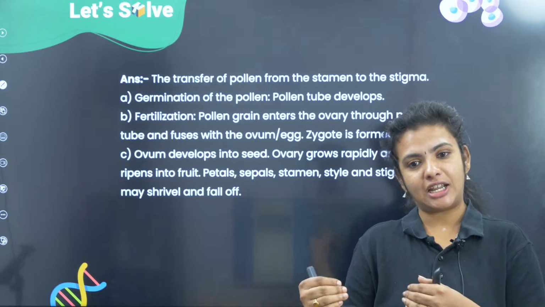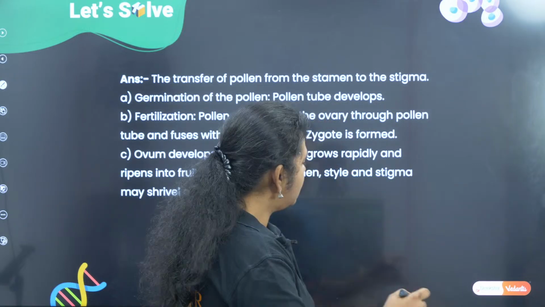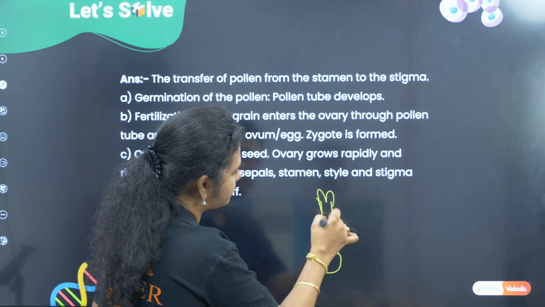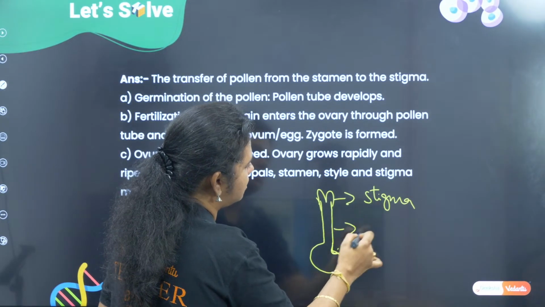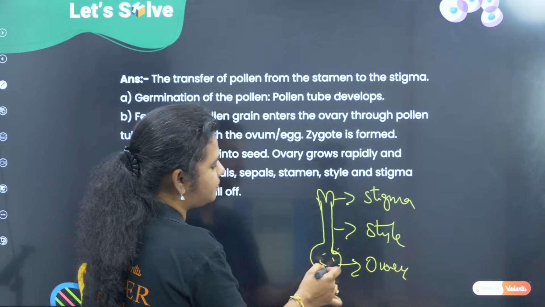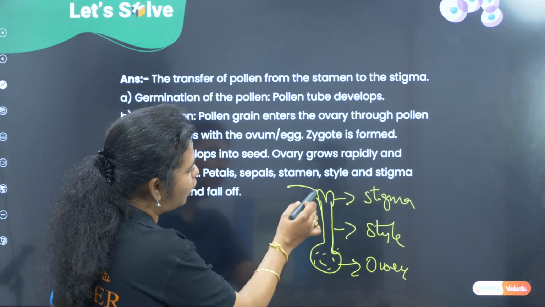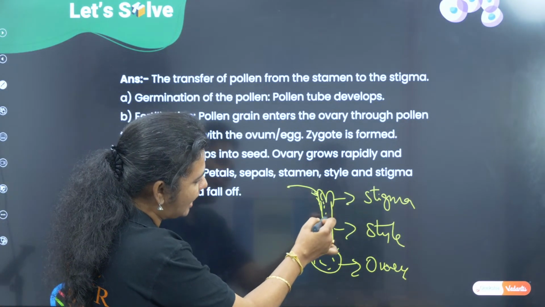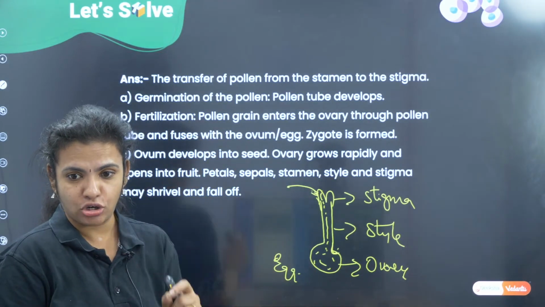So for this kind of fertilization to happen, first there should be the development of the pollen tube, because the stigma is on the top, correct? So this is the stigma, this is the style, this is the ovary, inside that I have ovules, and inside we have the embryo sac, correct? So the pollen grains will fall here onto the stigma. Now from the stigma they have to travel to the egg portion, or rather we can say they have to travel to the embryo sac.